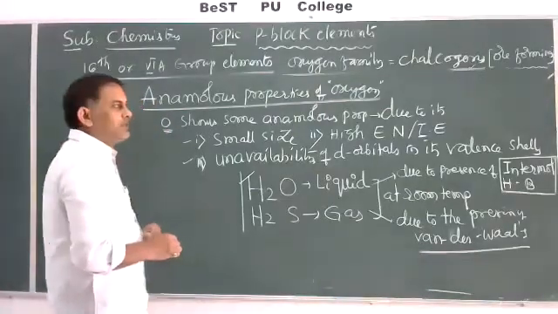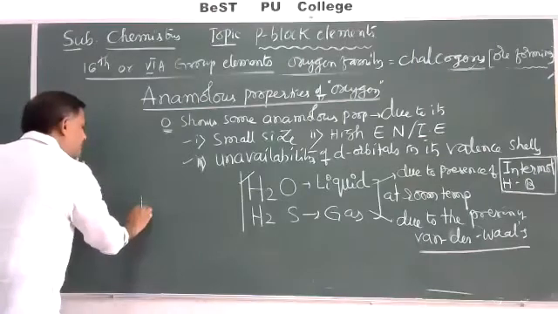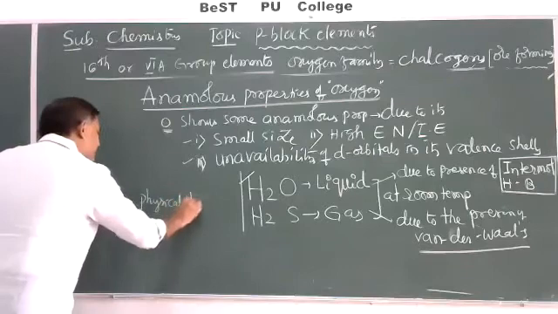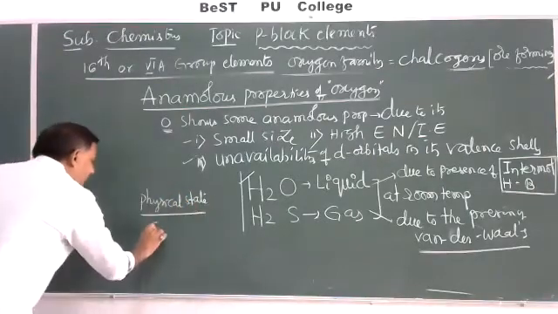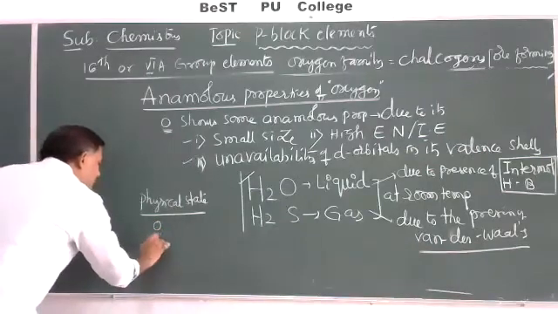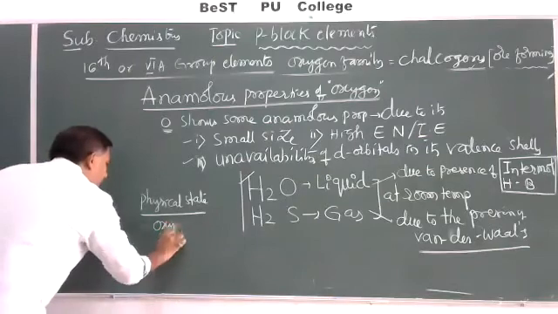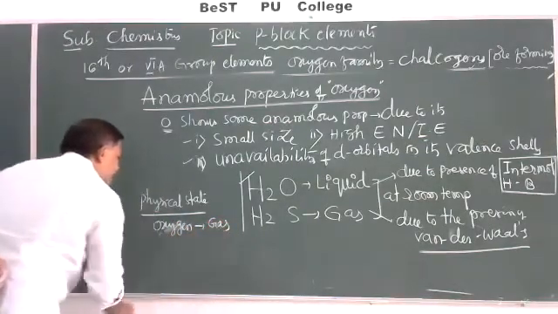Okay. So based on this, in the physical state of these 16th group elements, oxygen is a gas at room temperature.